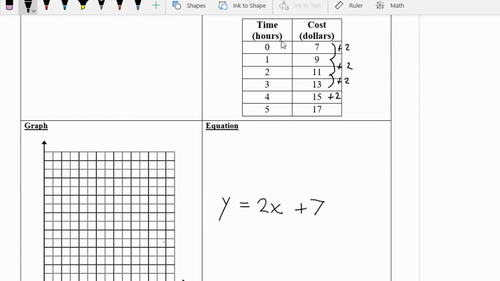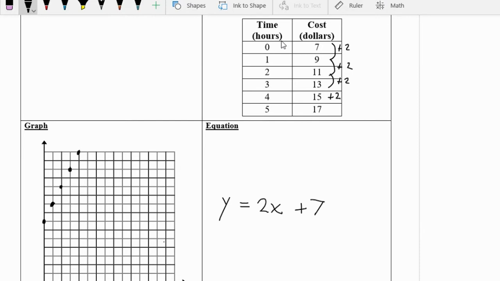Now that I know this, I'm going to start plotting over here. I'm going to go up 7. So 1, 2, 3, 4, 5, 6, 7. 7 is right here. Now, I can do this 2 different ways. I can either come back down, go over 1, and go up to 9. Or, because I know my rate of change, I can go from where I'm at and draw a triangle that's 1, 2. So then I'm going to go over to 2 and go to 11. 3 is at 13. And 4 is at 15.